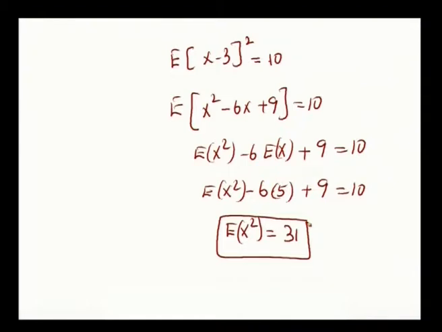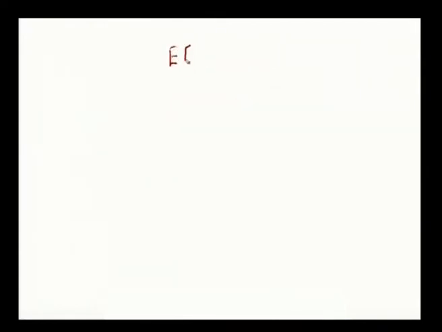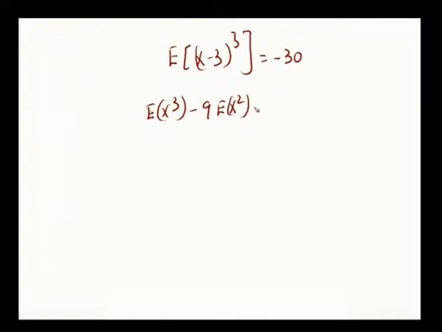Okay. What is the third one we have to prove? And third item, expectation of x minus 3 whole cube is equal to minus 30. That is expectation of x cube minus 9 into expectation of x square plus 27 into expectation of x minus 27 equal to minus 30, right.